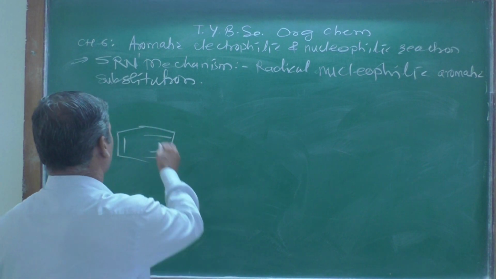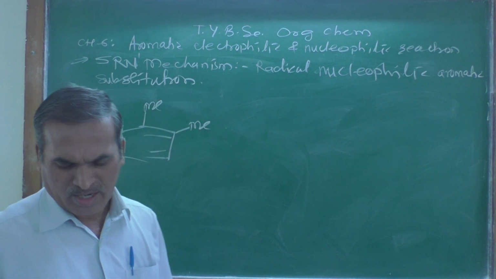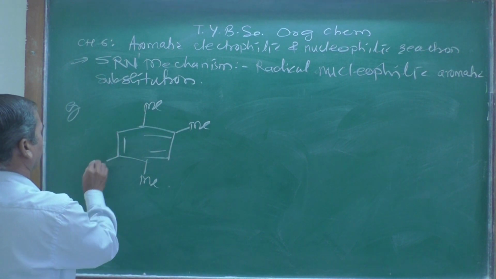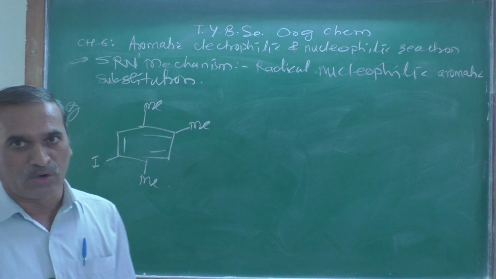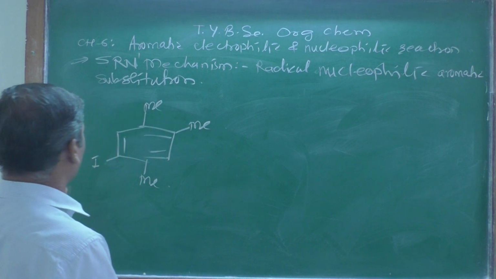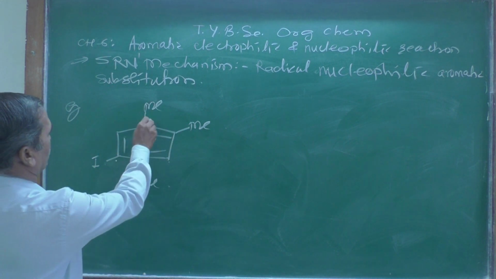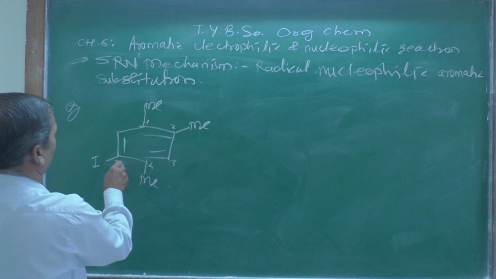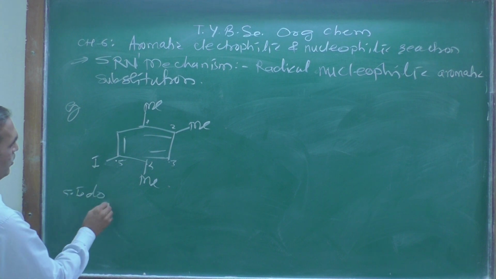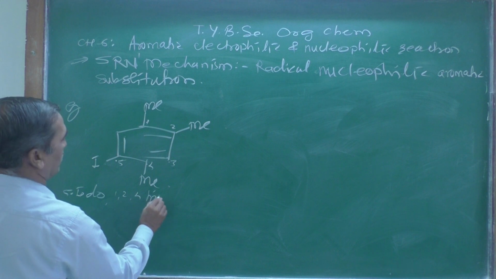The starting compound has a methyl group here, another methyl group, and another methyl group, and here I am taking an iodine. If you number from here, 1, 2, 3, 4, 5, the name is 5-iodo 1, 2, 4 trimethyl